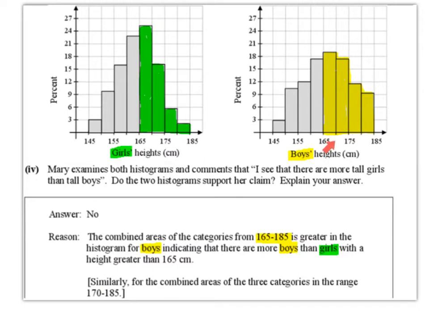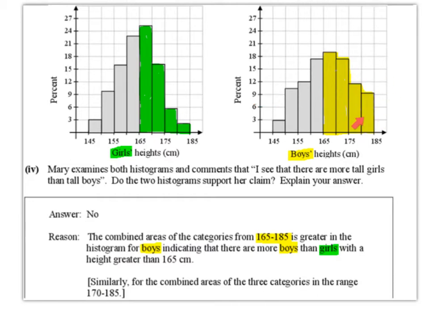So we have from 165 to 170 centimeters, we have about 19%. Then from 170 to 175, we have about 17%. And then from 175 to 180, we have about 11%. And then from 180 to 185 centimeters, we have about 9%.